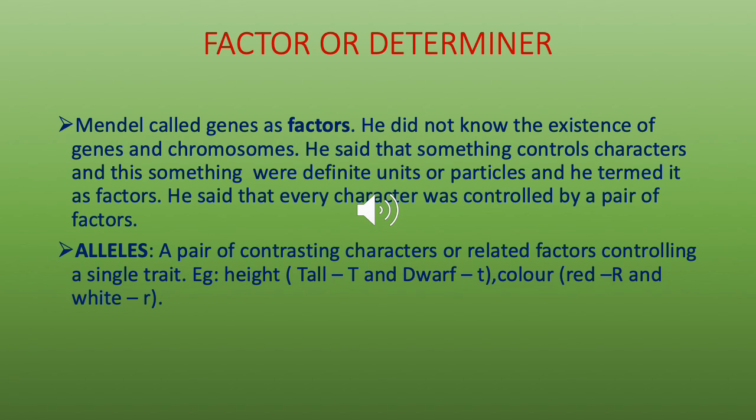Then we will study codominance, incomplete dominance, and then sex determination in humans and in certain other species. So that will then wrap up principles of inheritance and variation, and then we will move on to molecular basis of inheritance.